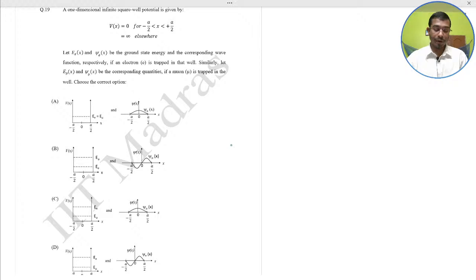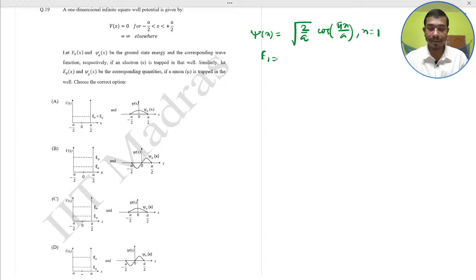Here the normalized ground state wave function of a one dimensional infinite square potential is psi(x) = root 2 by a cos(pi x by a) for n equal to 1. The ground state wave function is symmetric about the center of the potential well, and the energy E1 is pi square h square by twice m a square. This is symmetric about the potential well, where m is the mass of the particle.